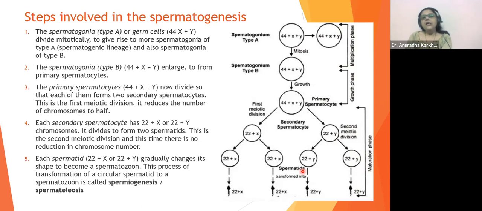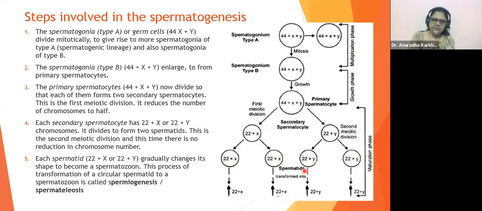Spermatids are going to be the products of the second meiotic division. Meiosis 2 के बाद जो 4 haploids मिलते हैं ना, उनको हम कहते हैं spermatid. What are they? They are half in number, so they are haploid, and the amount of DNA is also now half, I mean, reduced to the original content. So it is a monad. So 23 monads, 23 monads, 23 monads, 23 monads. Okay, we call them spermatids.